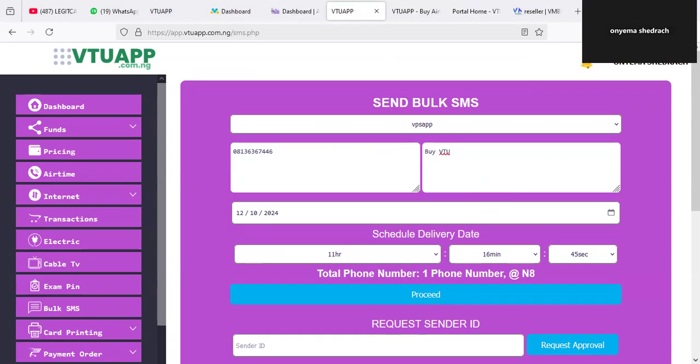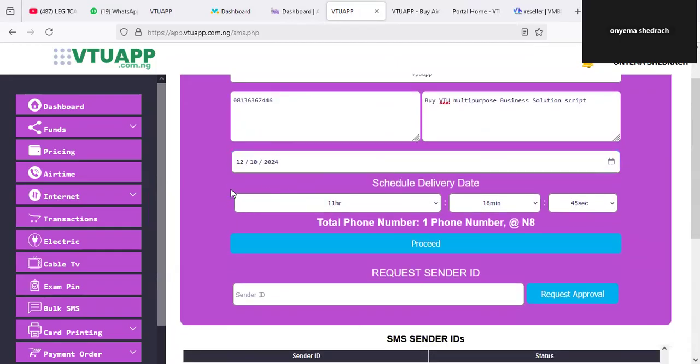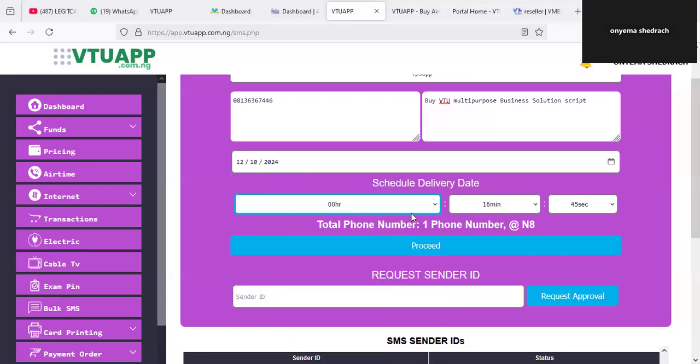Okay, for instance, say buy VTU multipurpose business solution script, right? It can be a message. Then you have to put the time at which you want this message to be delivered. So you select the schedule hour, so just put it at 0. So you can schedule the message, but you can just put it at this. So you can see it's just one number, and you can see the amount that is going to be charged.